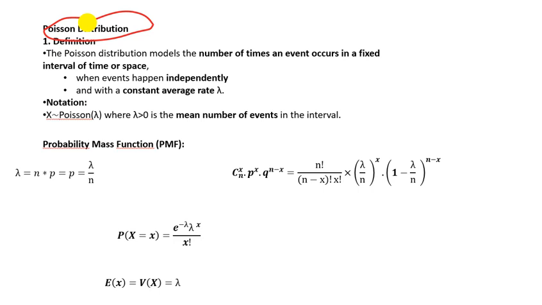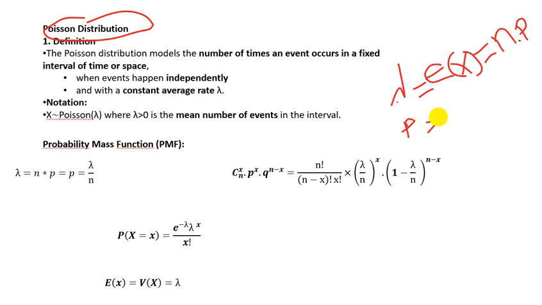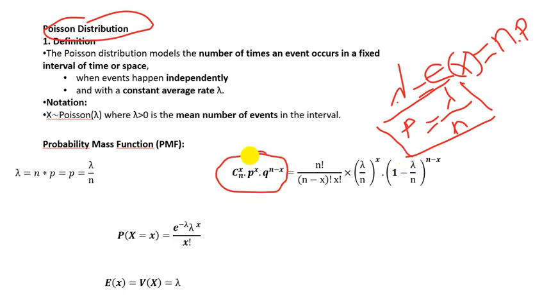We said we have this lambda. Lambda here replaces exactly the expected value in binomial. So lambda is the same as the expected value, which is n times p. So the probability in Poisson distribution is actually lambda divided by n. So let's replace what we learned here.